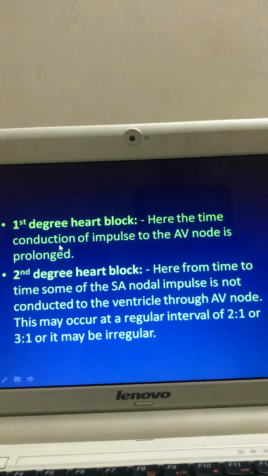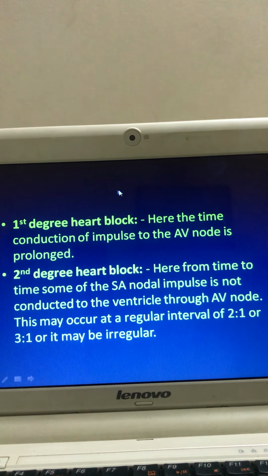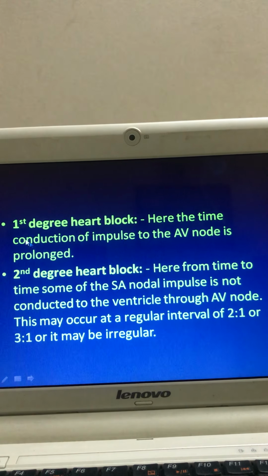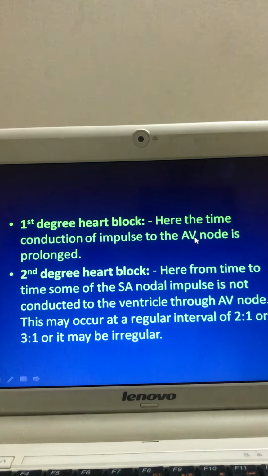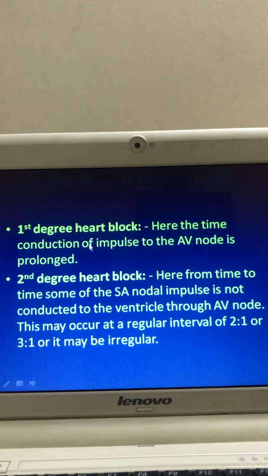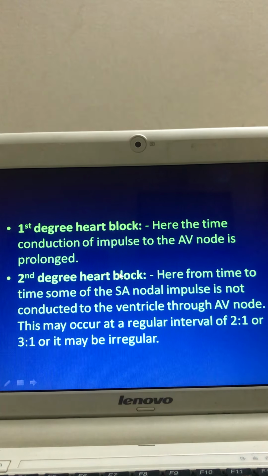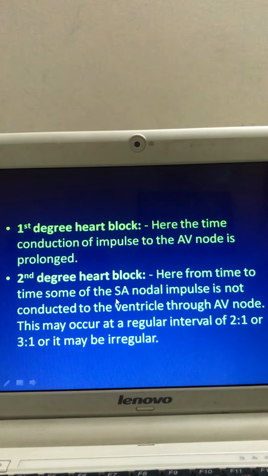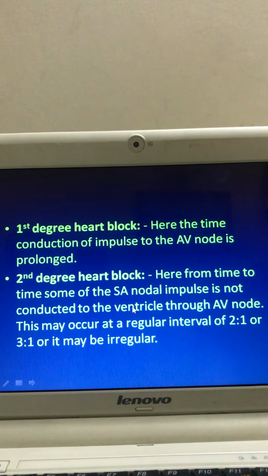That means in first degree heart block, there is simply a delay in the transmission of impulse from the SA node to the AV node. In second degree, there is delay, and also some of the impulses cannot be transmitted to the ventricle.